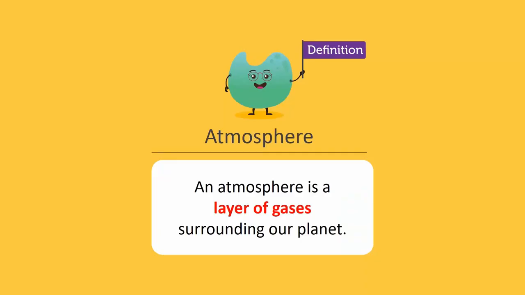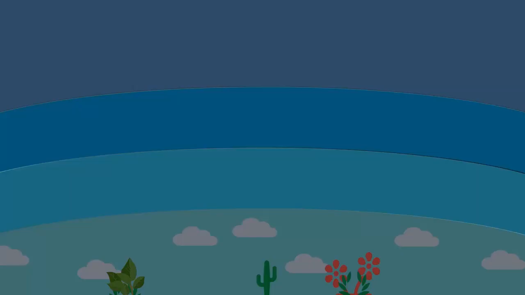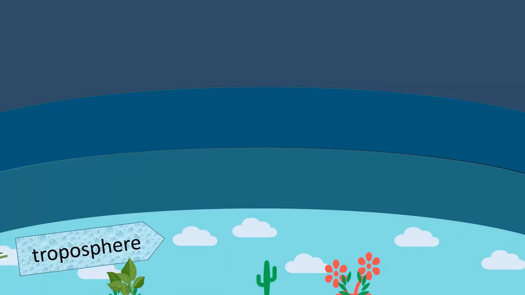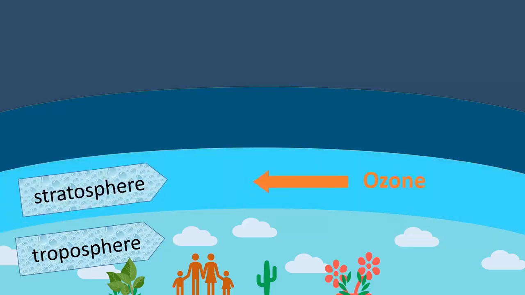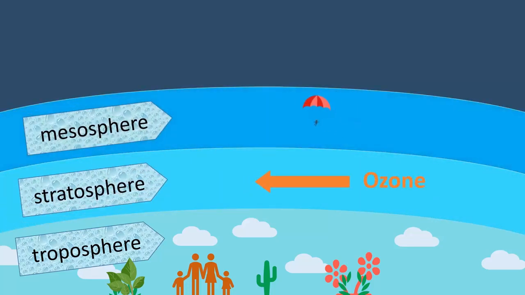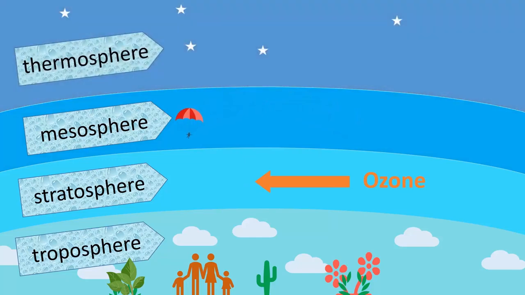An atmosphere is a layer of gases surrounding our planet. There are 4 layers of an atmosphere. Troposphere is the first layer of the atmosphere. This is where you and I exist. Most life exists in this layer because this layer has air. The other layers are the stratosphere, mesosphere, and thermosphere.